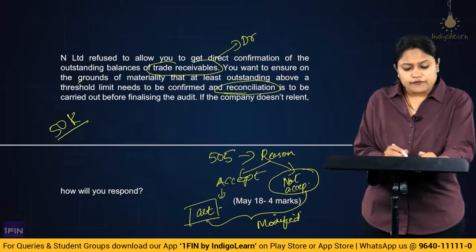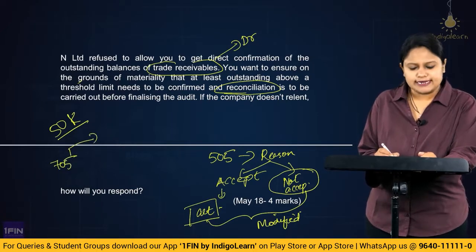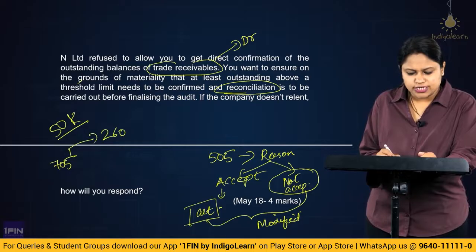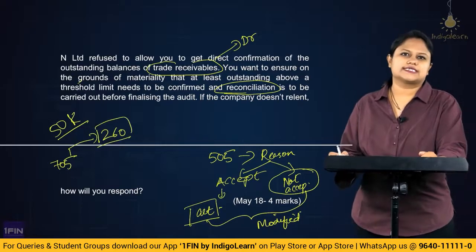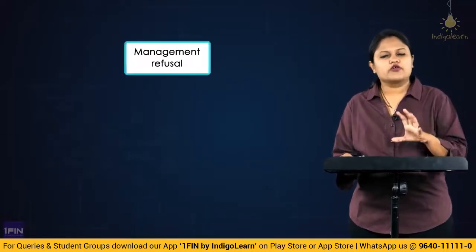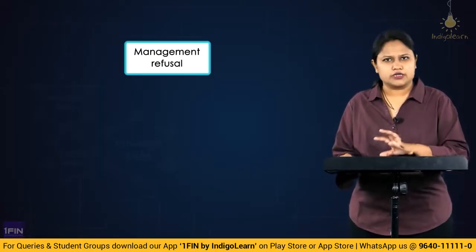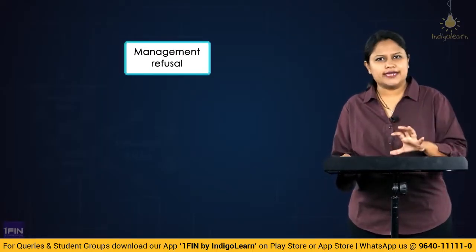And we know whenever we touch SA 705, we have to first communicate this matter to TCWG as per SA 260. So understand, when we are not given the opportunity of obtaining the external confirmation, we cannot directly jump to a conclusion. We will first evaluate the reason.